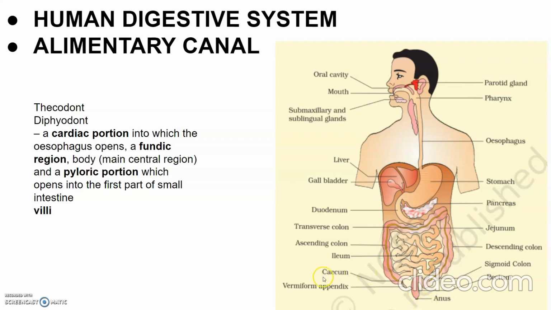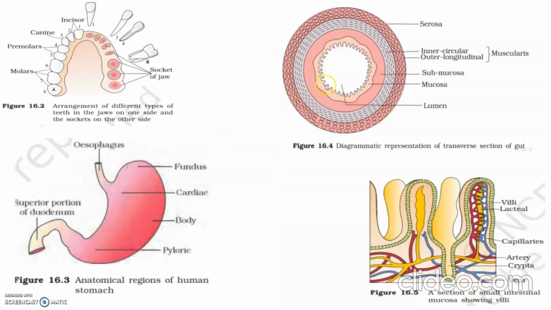The wall of the alimentary canal, from the esophagus to the rectum, possesses four layers. You can see here in the diagram, these are the four layers present in the wall: mainly serosa, muscularis, submucosa, mucosa, and the lumen is the cavity. Serosa is the outermost layer and is made up of thin mesothelium, that is epithelium of the visceral organs, with some connective tissues.